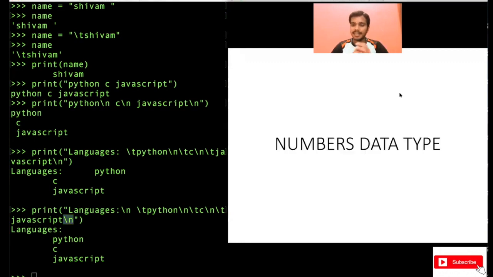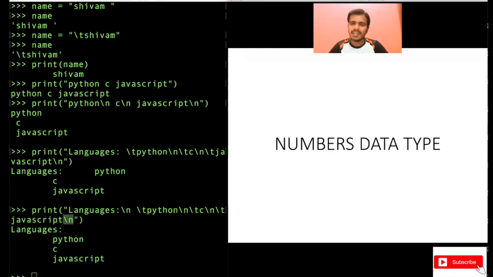Now, okay, we are done with the strings data type, and I hope that you would have understood what strings actually are. You can also use double quotes or single quotes to represent them. What are some of the important functions you can apply on strings, like lower, upper, everything. And very important was the f-strings. In the f-strings, you can substitute a variable name, and that will get substituted there.